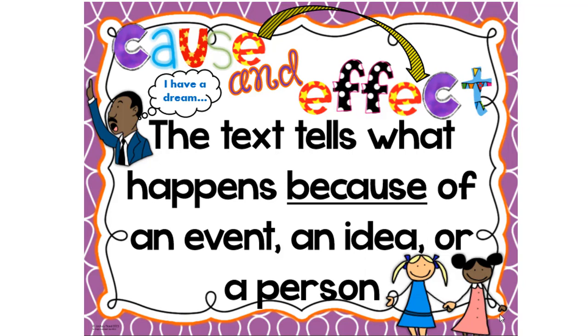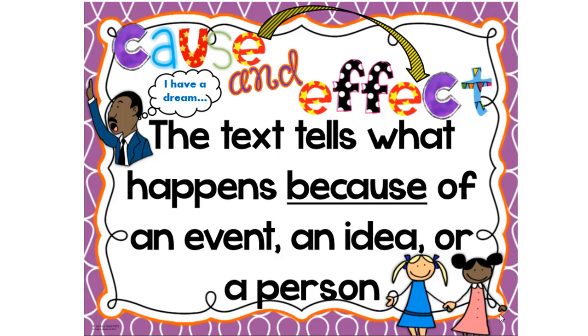Now remember when we sing our song, the text structure song, they always say problem and solution, and here's a slight confusion because it has another name, cause and effect. It could be the same. Remember those lines? Well, problem and solution and cause and effect do go hand in hand. Because of this problem, this is what's happening. That is a cause and effect.